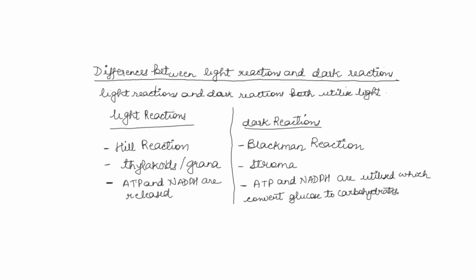Whereas dark reactions are called Blackman reactions. They occur in the stroma of chloroplast, and ATP and NADPH are utilized, which convert glucose to carbohydrate. Okay. So the actual production of carbohydrates occurs in the dark reaction, whereas in light reactions, all the necessary chemicals which are required for the production of glucose to carbohydrate are formed. Okay. So light reaction is like part one, dark reactions are part two.